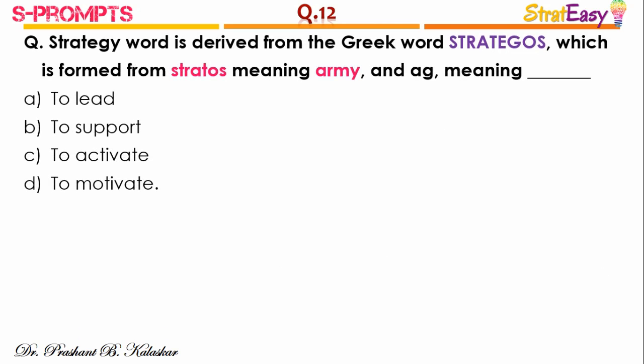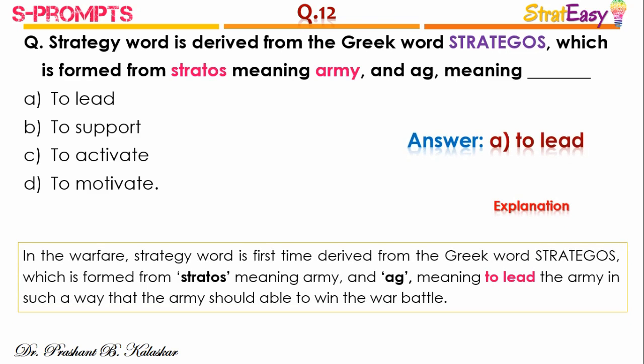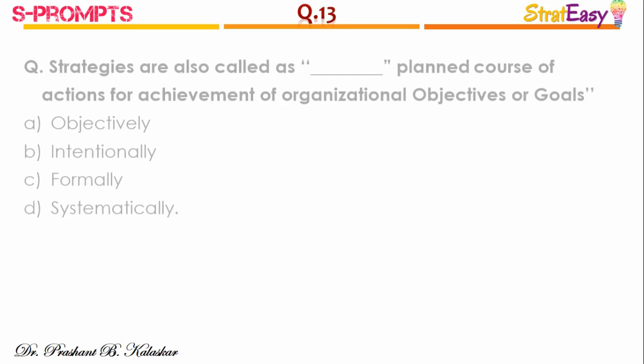Question number 12. The word strategy is derived from the Greek word strategos, which is formed from stratos meaning army and age meaning dash. The right answer is option A, to lead. In warfare, the word strategy was first derived from the Greek word strategos, which is formed from stratos meaning army and age meaning to lead the army in such a way that the army is able to win the battle.